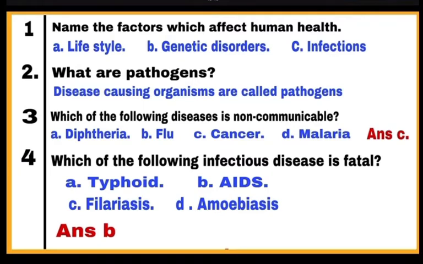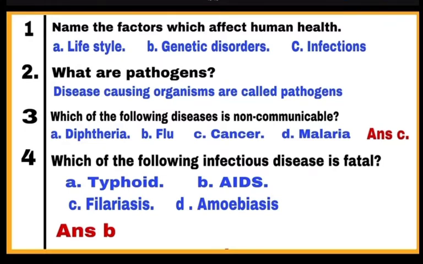Question number 2. What are pathogens? जो भी organisms disease cause करते हैं और disease causing organisms are called as pathogens. Question 3. Which of the following diseases is non-communicable? जो disease sick person से healthy person में transfer नहीं होती, they are called as non-communicable diseases, and out of 4 given diseases, diphtheria, flu, cancer and malaria, cancer is non-communicable.